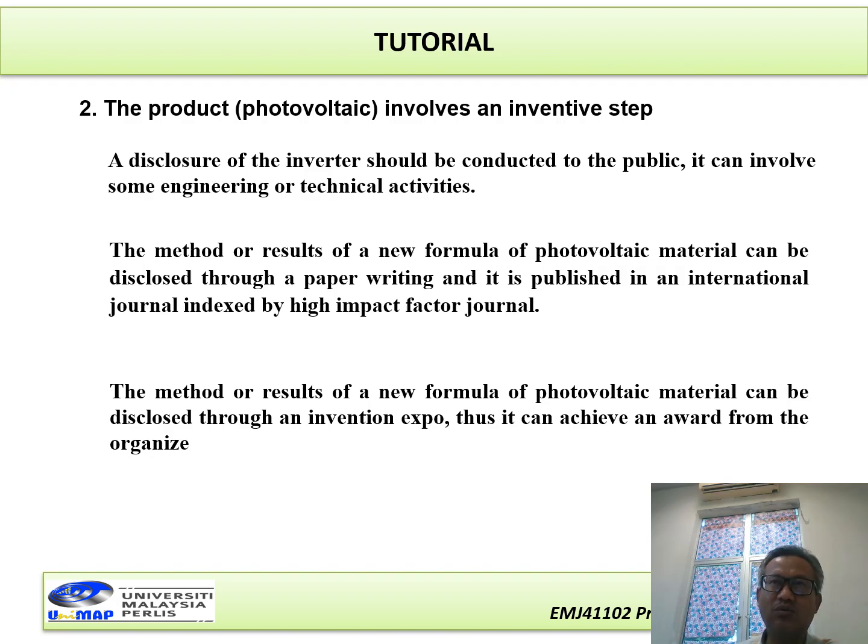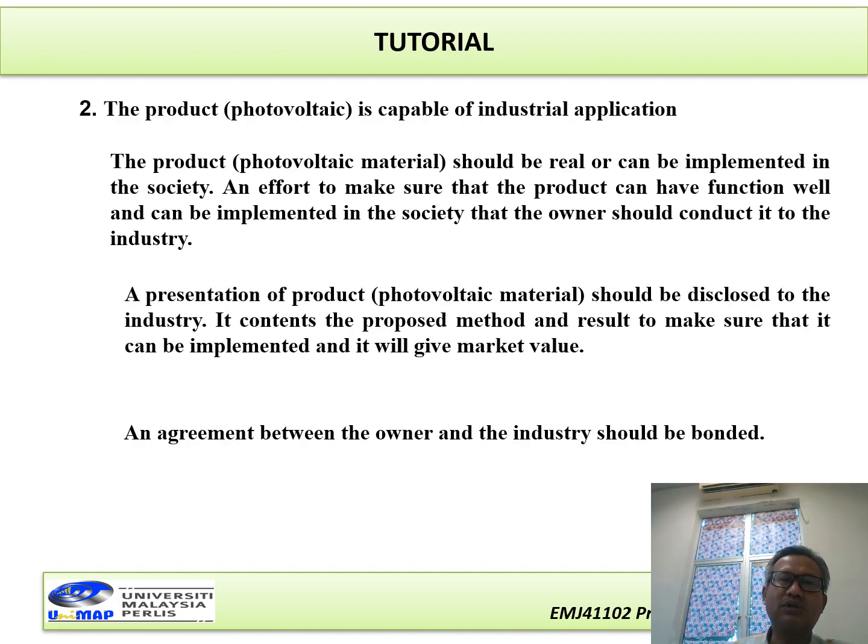Now it is stated that our product has been disclosed to the public. And then the photovoltaic product is capable of industrial application. The photovoltaic material should be real or can be implemented in society. To make sure that the product functions well and can be implemented in society, the owners should approach the industry. A presentation of the photovoltaic material should be disclosed to the industry. It contains the proposed method and result to make sure that it can be implemented and will give market value.